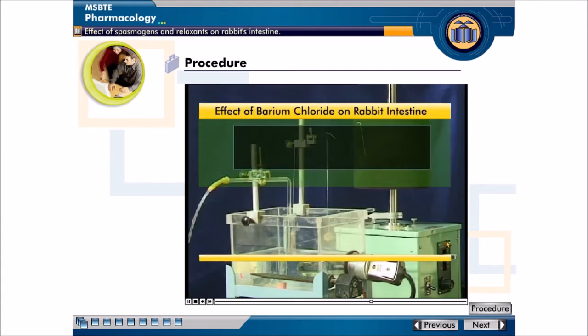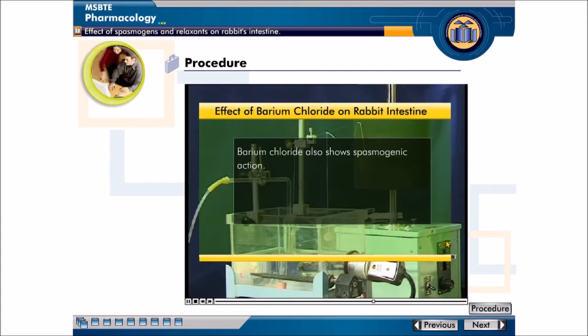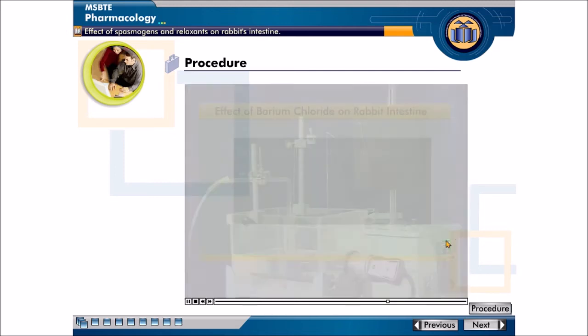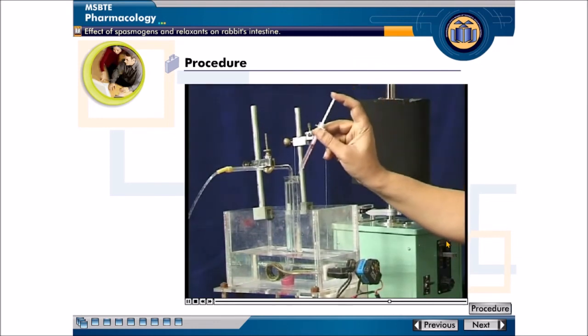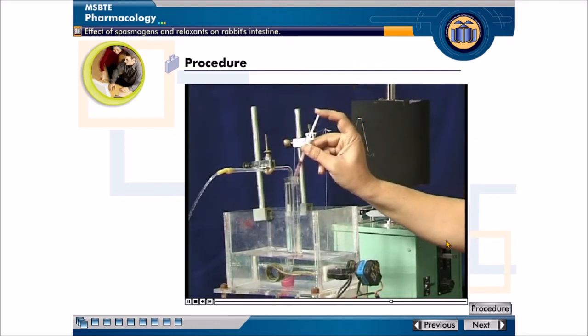Therefore, we can say barium chloride also shows spasmogenic action. Allow the preparation to relax by washing with fresh quantity of Tyrode solution to wear off effect of barium chloride. Record normal pendular movements once again.